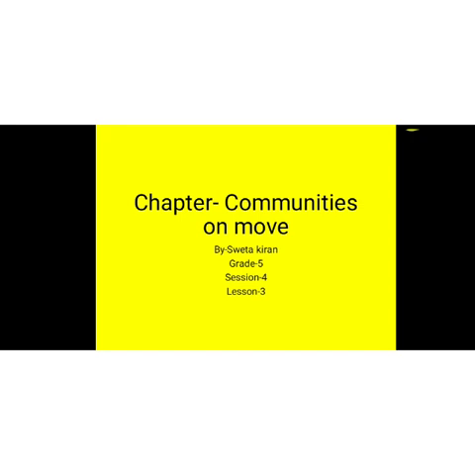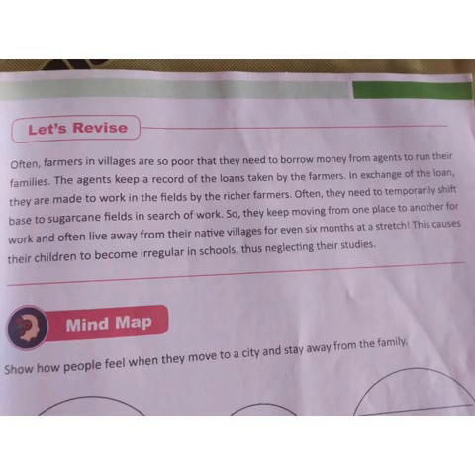Now, in this class, I'm going to recapitulate this chapter, that is lesson 3, Communities on Move. Now, let's revise. Often, farmers in villages are so poor that they need to borrow money from agents to run their families. The agents keep a record of the loans taken by the farmers. In exchange for the loan, they are made to work in the fields by the richer farmers.